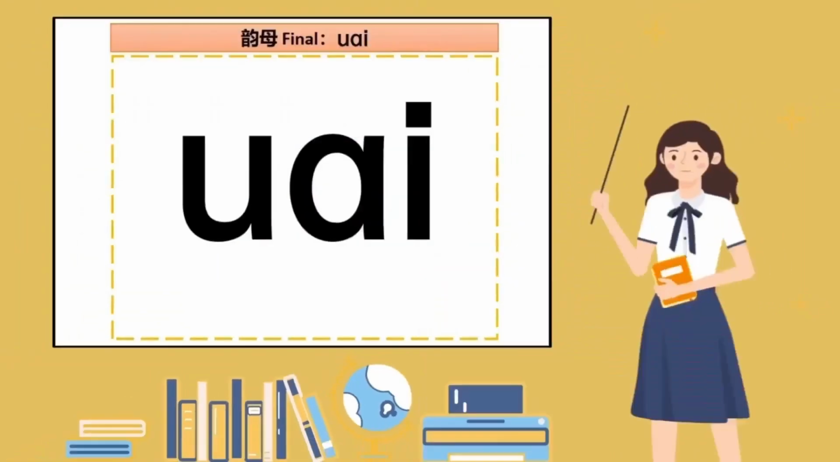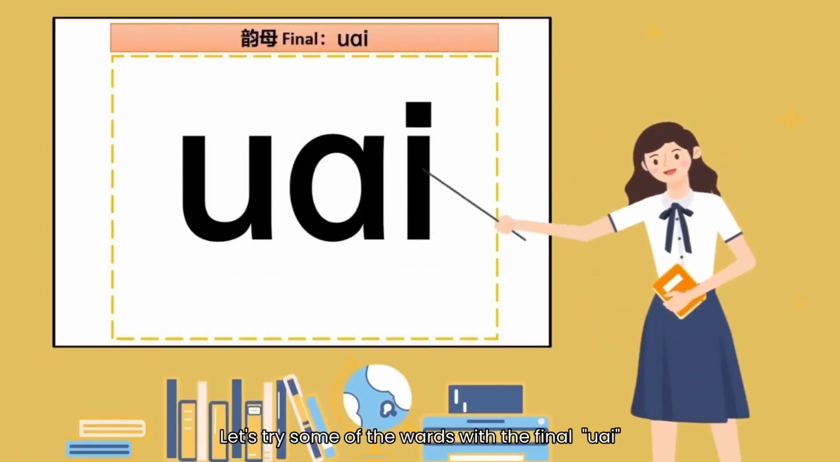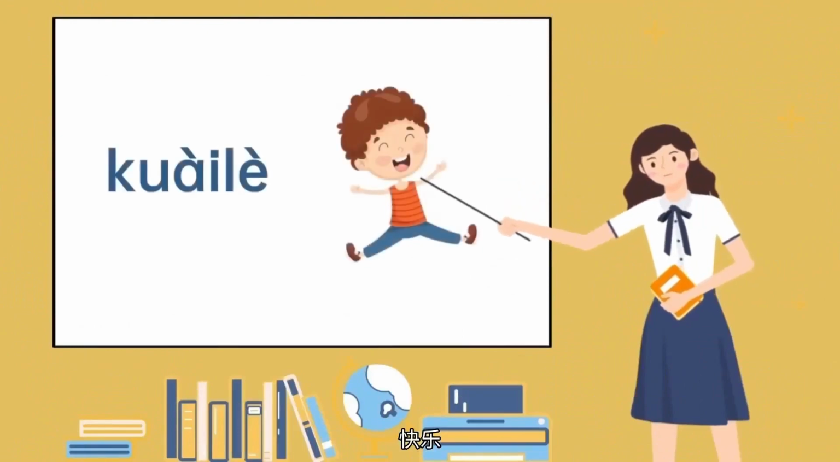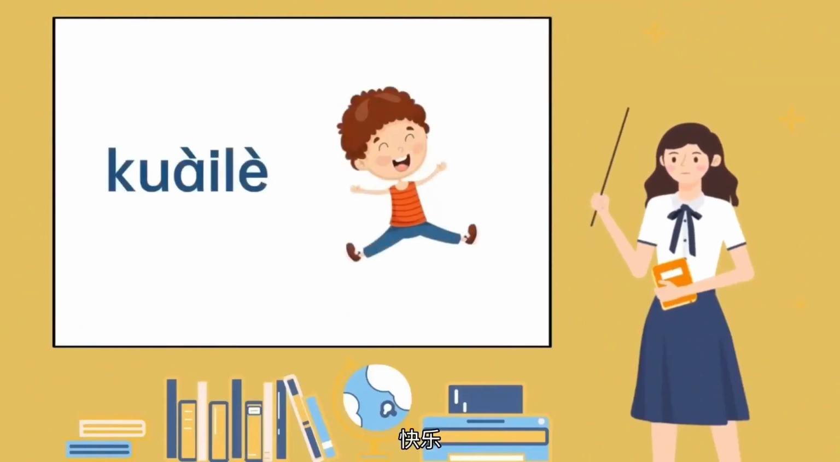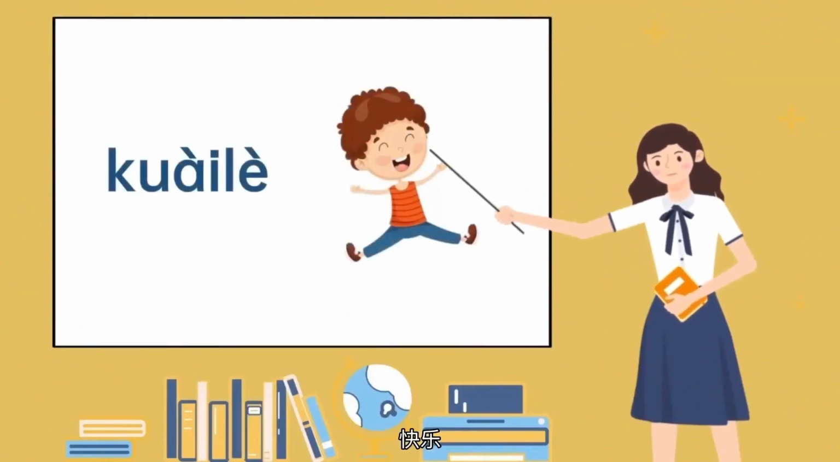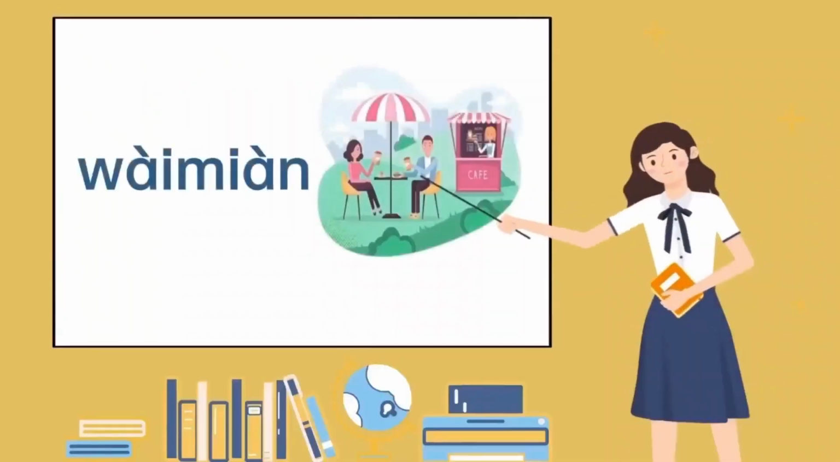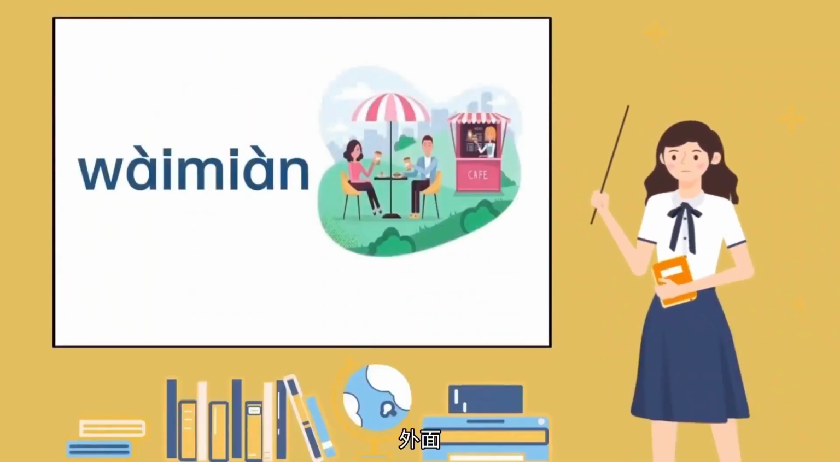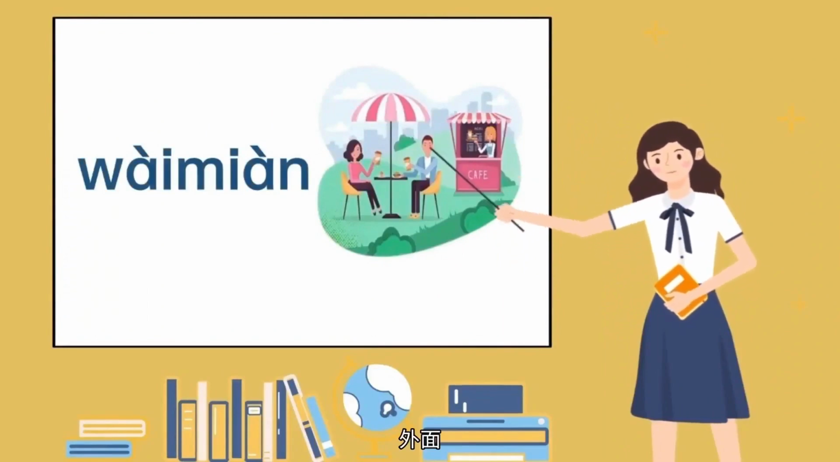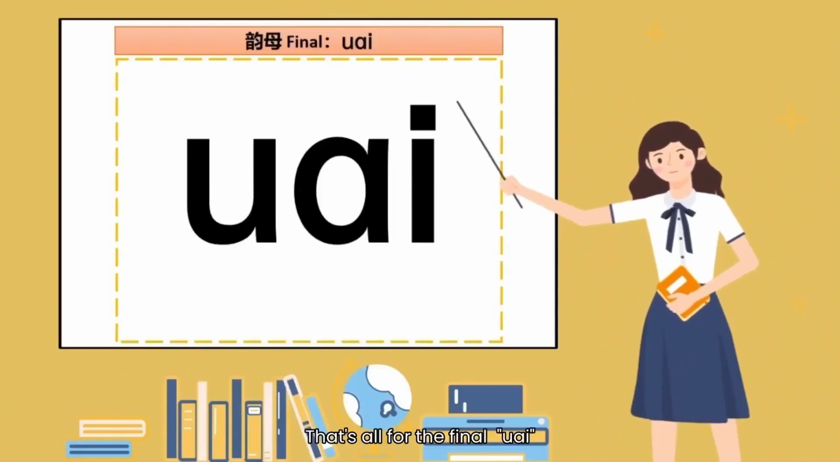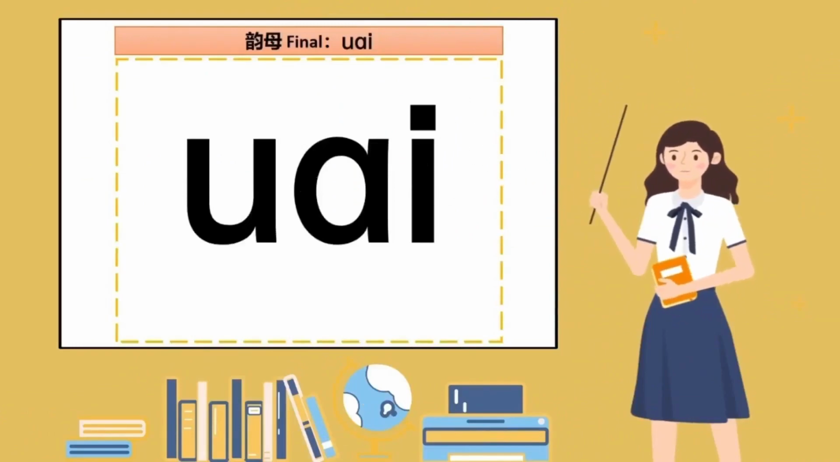Y, Y, Y. Let's try some of the words with the final Y. 快乐，快乐。外面，外面。That's all for the final Y.